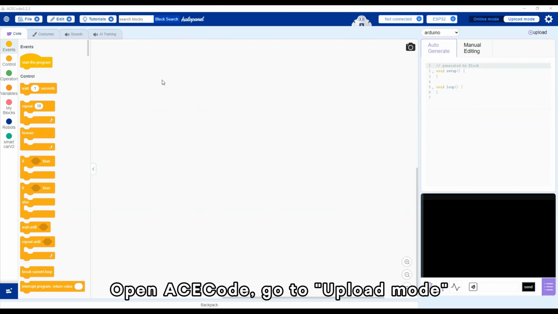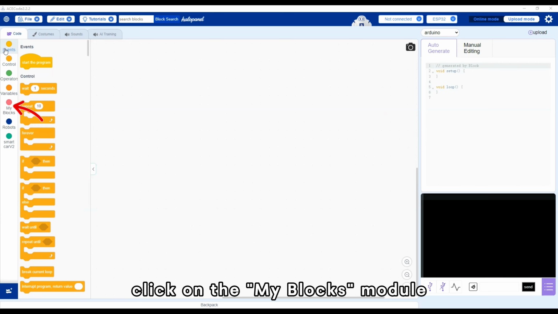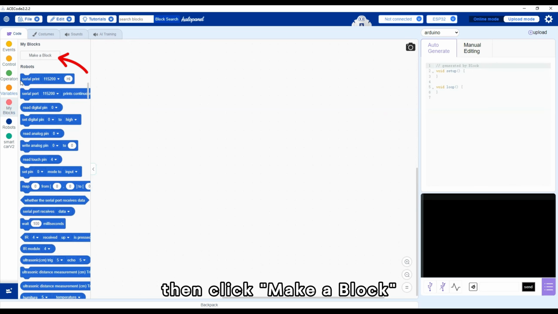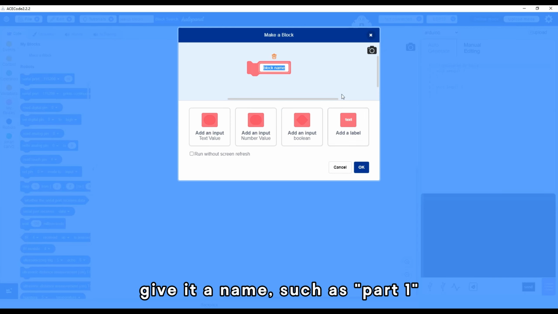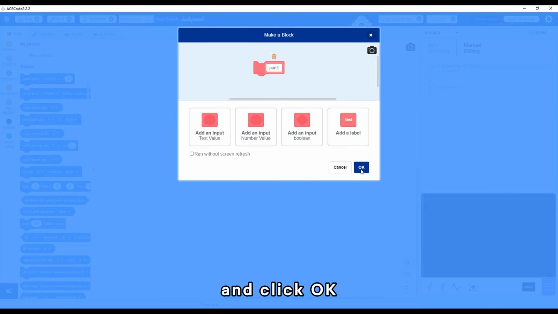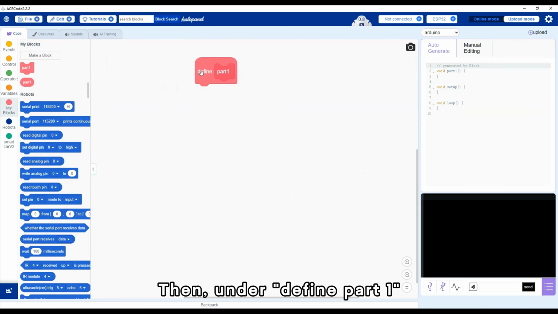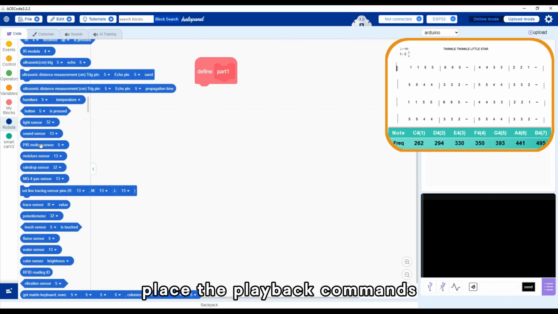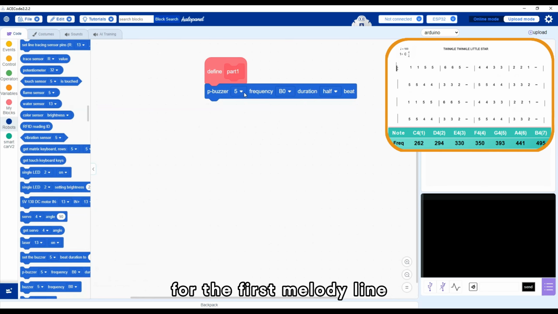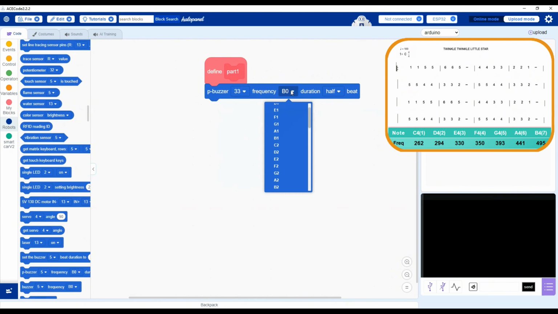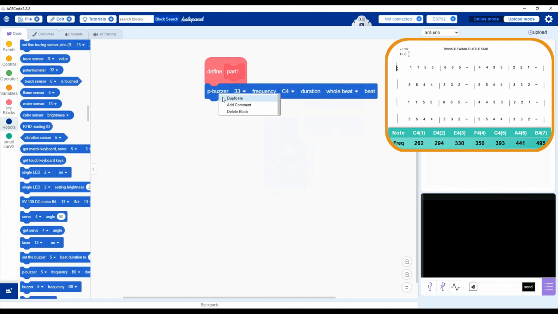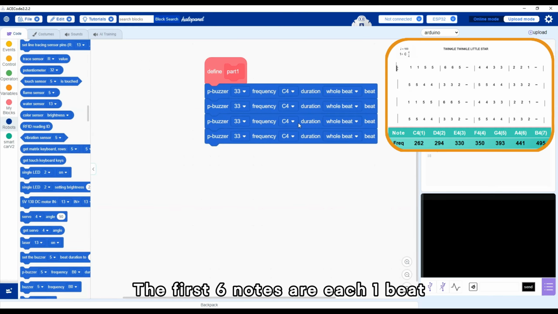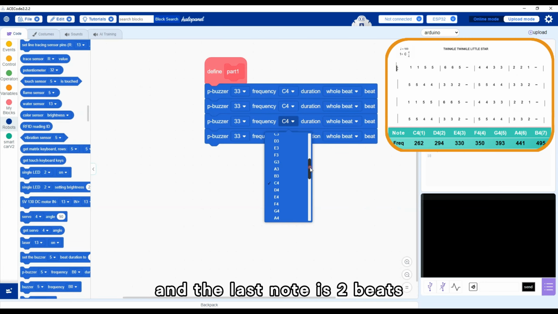Open ACECode, go to Upload mode, click on the My Blocks module, then click Make a block, give it a name, such as Part 1, and click OK. Then, under Define Part 1, place the playback commands for the first melody line. The first 6 notes are each 1 beat, and the last note is 2 beats.